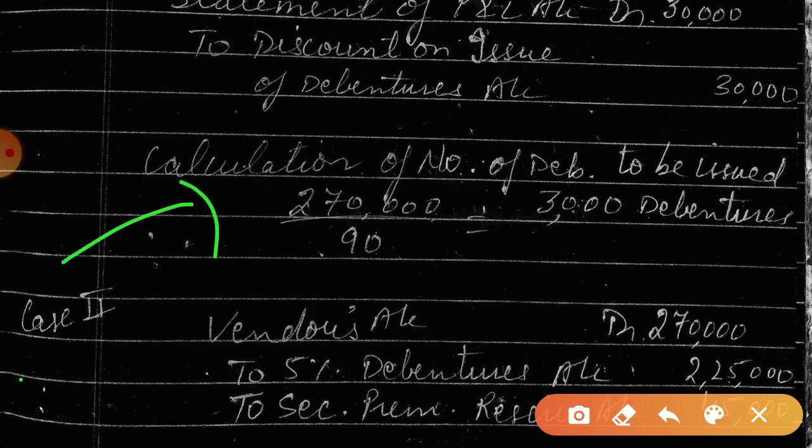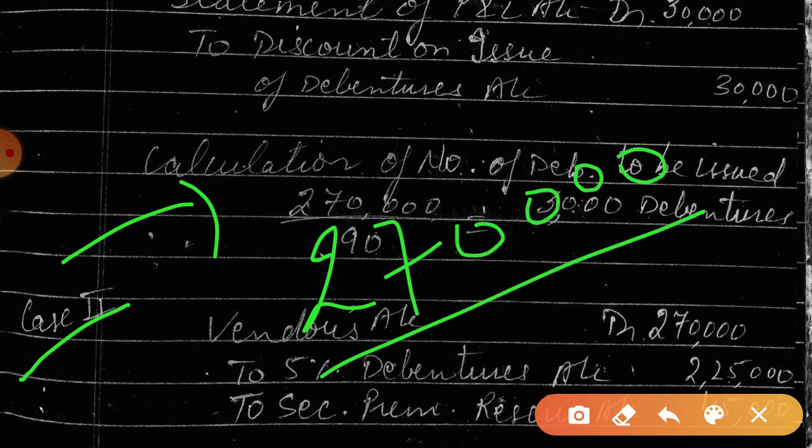Now the second case. What will be the entry for payment? Vendor's account debit, to 5% debentures account, to securities premium reserve. Here the value was how much? 120.